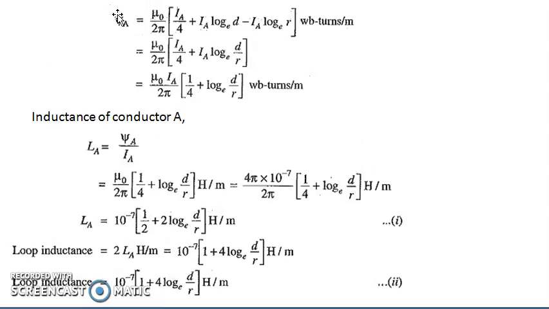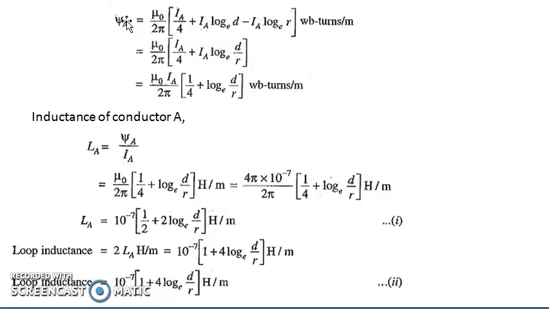Now the flux linkages with conductor A is given by μ0 by 2π, Ia by 4 plus Ia log to the base e d minus Ia log r Weber turns per meter length. Still simplifying, what we will get is μ0 by 2π, Ia by 4 plus Ia log to the base e d by r, or you can write μ0 Ia divided by 2π into bracket 1 by 4 plus logarithm d by r Weber turns per meter length.